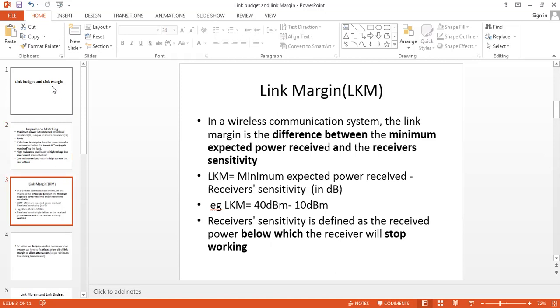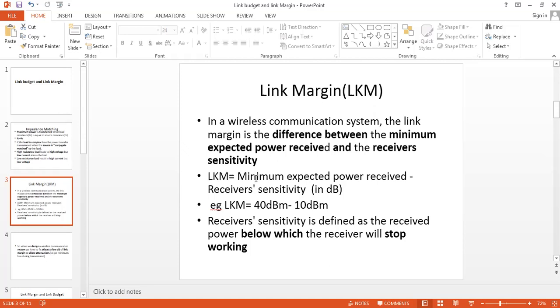Now, link budget. In a communication system, the link margin is the difference between the minimum expected power received and the receiver's sensitivity. Link margin is also written as LKM.